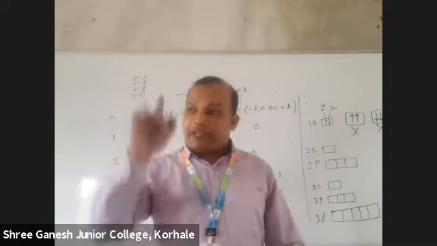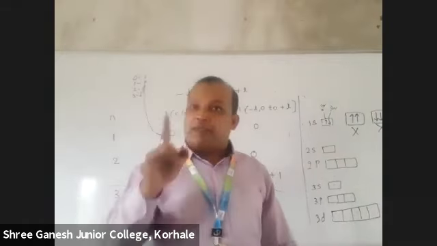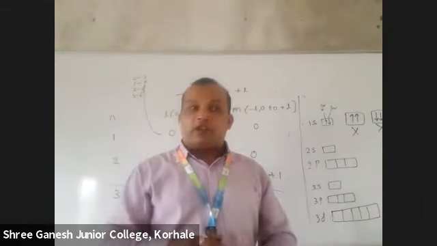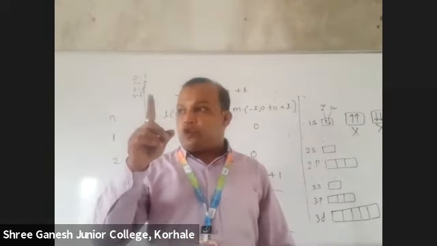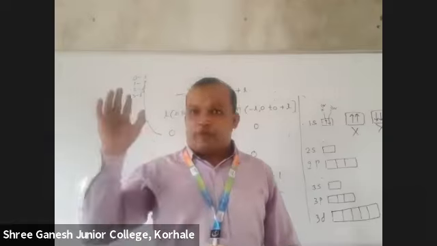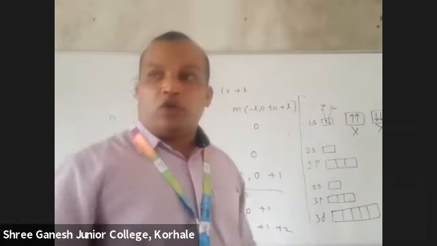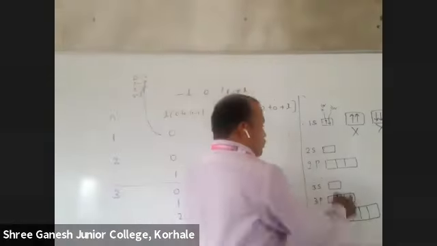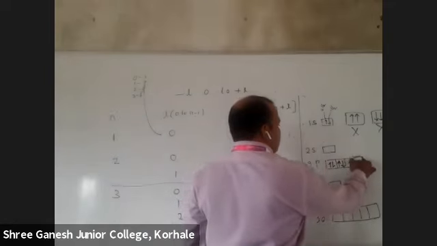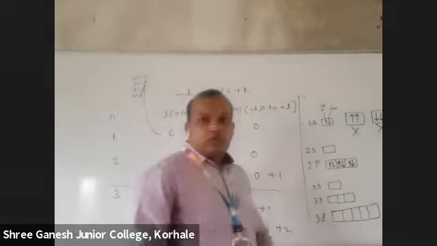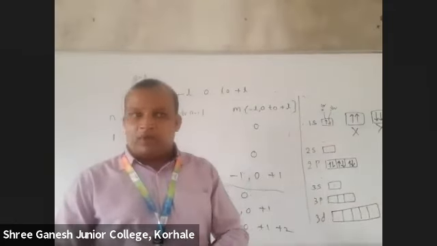Never in any book is it written that the one pointing upside is plus. They are saying that while fitting the electrons in the box, one should be with positive spin and one with negative spin. Only this much is told. Understood? So if I want to put an electron here, like this, that is called a spin quantum number.